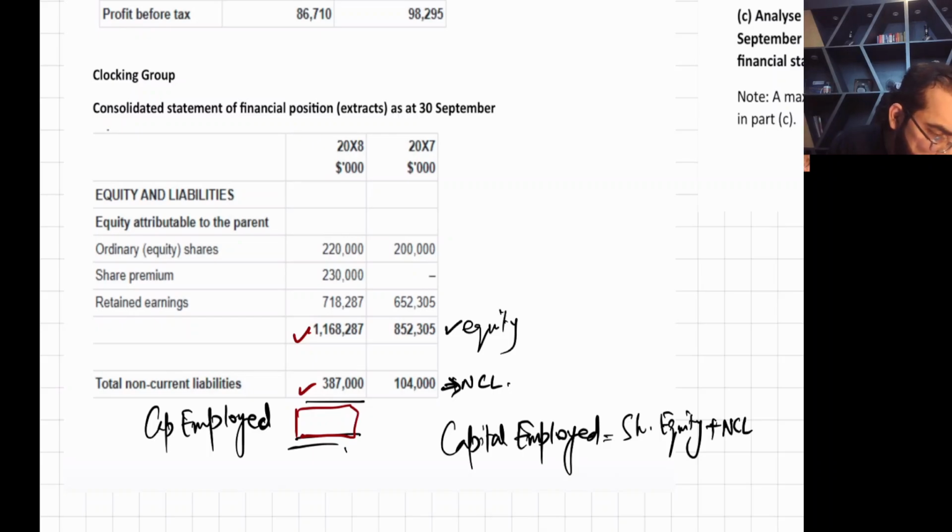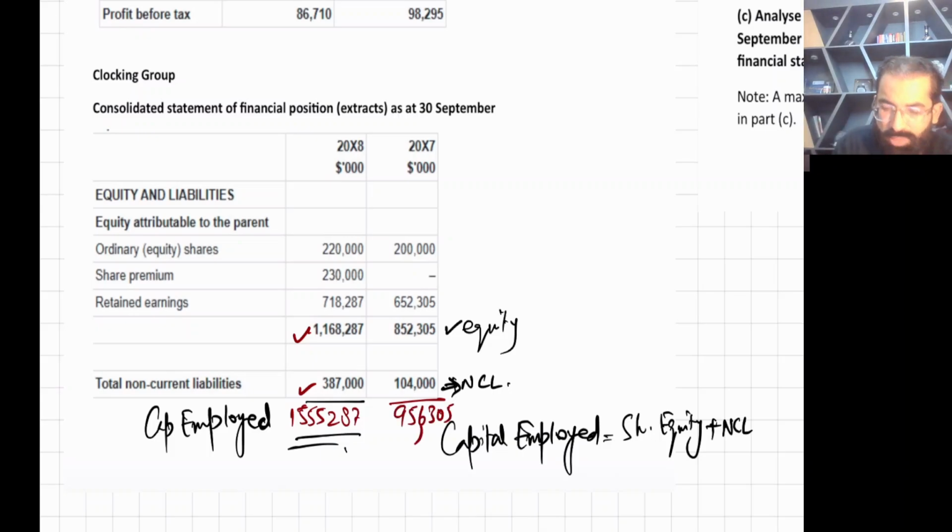I think it's 1555287 for this year, and for the next year it is 956305. Just this thing will help you out. Okay, so the formula for capital employed is shareholder equity plus non-current liabilities.